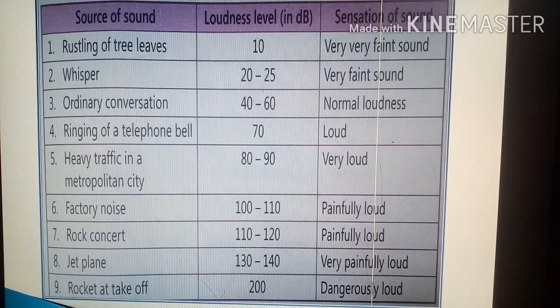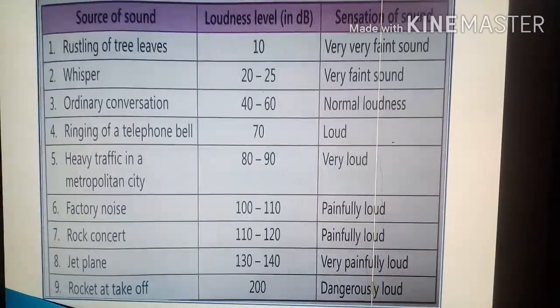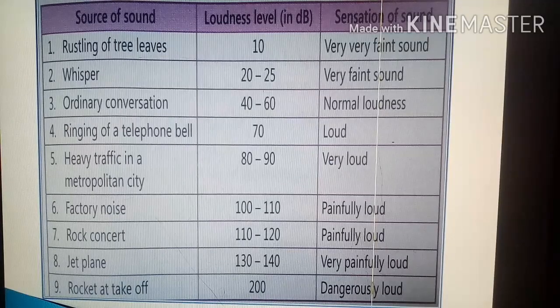Ordinary conversation 40 to 60 decibel, normal loudness. Ringing a telephone bell 70 decibel, it means high loudness. Heavy traffic in a metropolitan city 80 to 90 decibel, that is very loud. And so on.